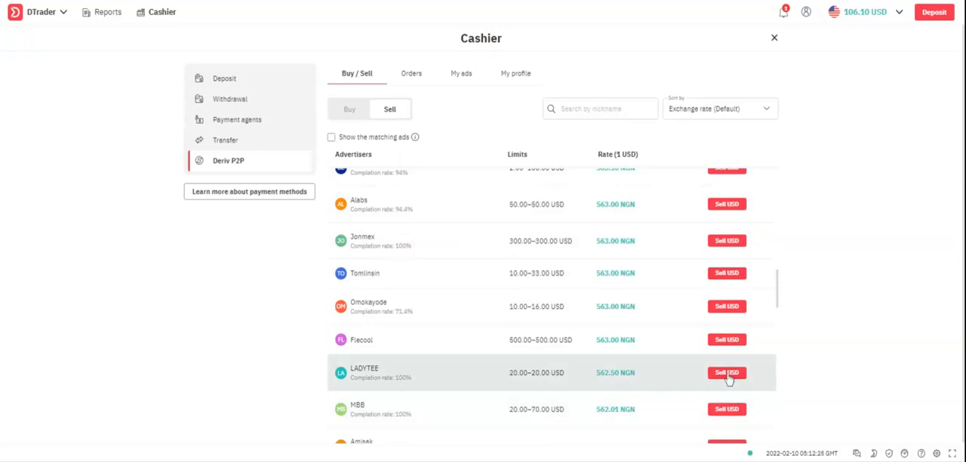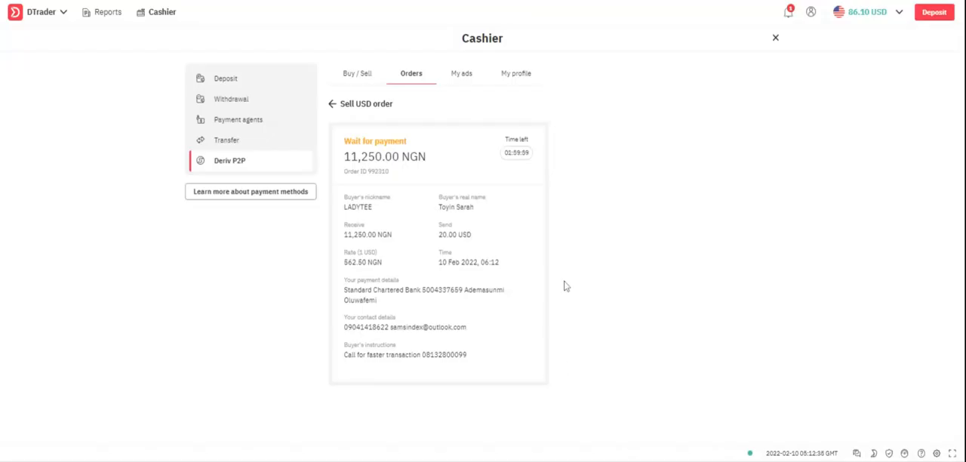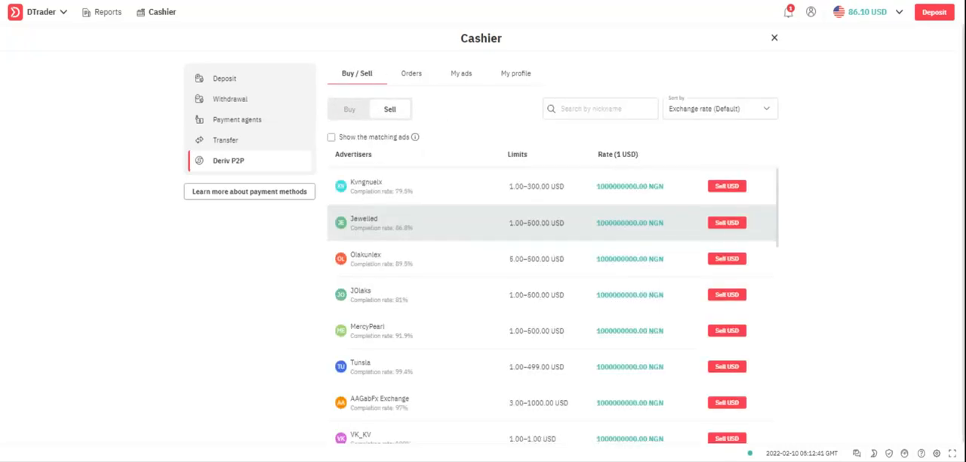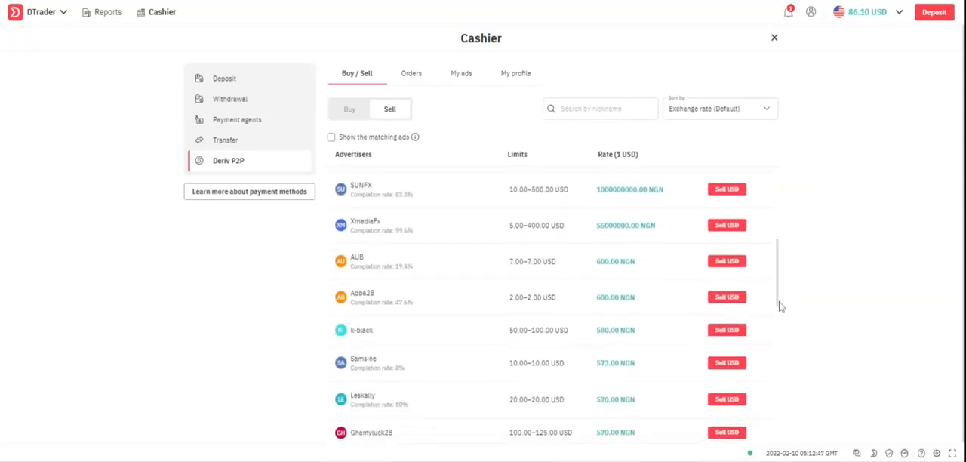So let me try selling. Let me see if this one has a number. Okay, he has a number. So I'm going to sell the 20 to this person. So then I'm going to sell the rest. I have 86 left. So I'm going to scroll down to that person again.